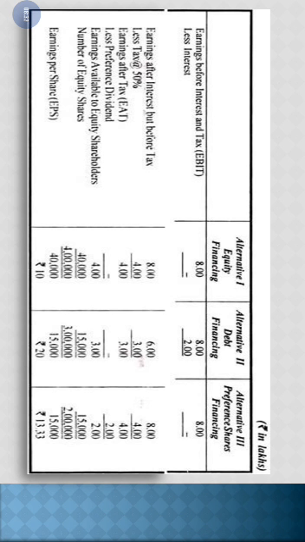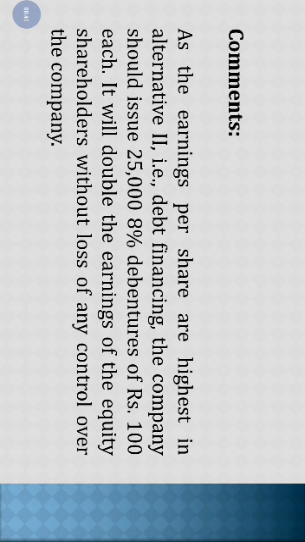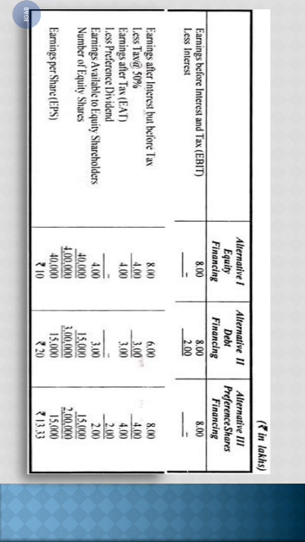So the optimum capital structure for any firm would be to choose financing of mixed proportions of debt and equity, that is the second alternative. So here we can conclude that as the earnings per share are highest in alternative 2, that is debt financing, the company should issue 25,000 8% debentures of rupees 100 each. Here you can see the earnings of equity shareholders double without the loss of any control of the company.